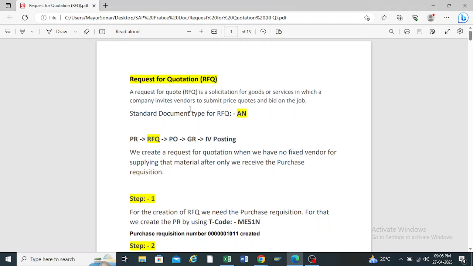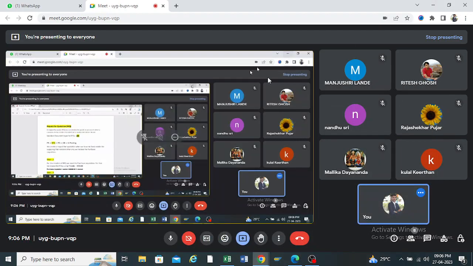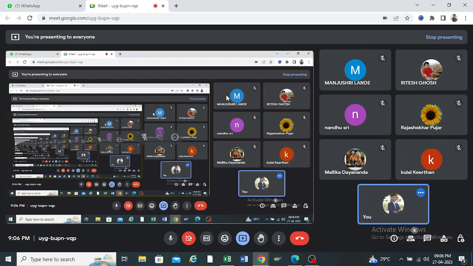Yesterday we saw the standard document types for purchasing contract and scheduling agreement. Here it is also the same. The standard document type for the request for quotation is AN. Whenever you use it, try to create your customized type by copying this standard document type AN and use that one.